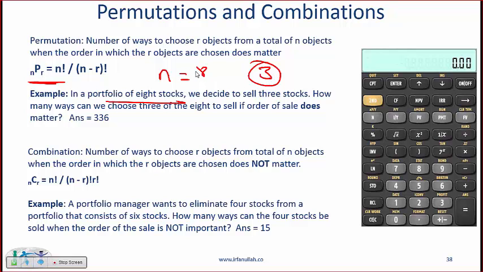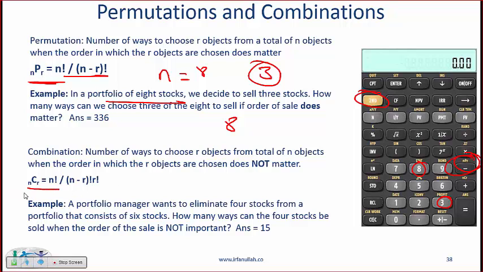When the order matters, then we have a permutation. So the formula would be 8 factorial divided by (8 minus 3) factorial. But rather than use this formula, I want you to use the calculator. So the way you do this is you plug in the 8, then second, then this nPr, and then you plug in the 3. So that will give you the answer.